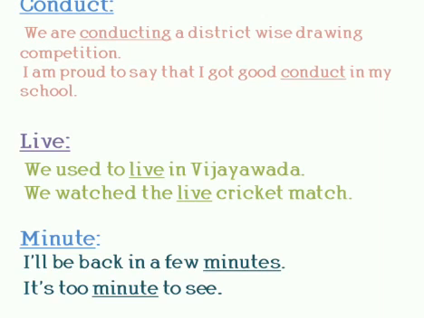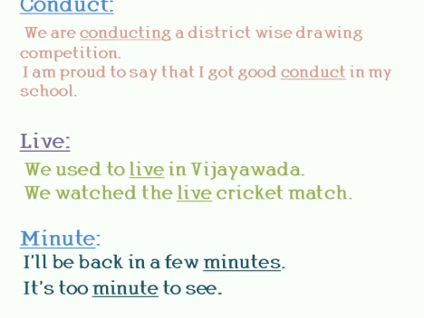Next, LIVE. We used to live in Vijayawada. We watched the live cricket match. In these two sentences, the word LIVE is there. In the first sentence, live is pronounced like live, meaning existence of something or a person, or to reside in a particular place. In the second sentence, we watched the live cricket match.